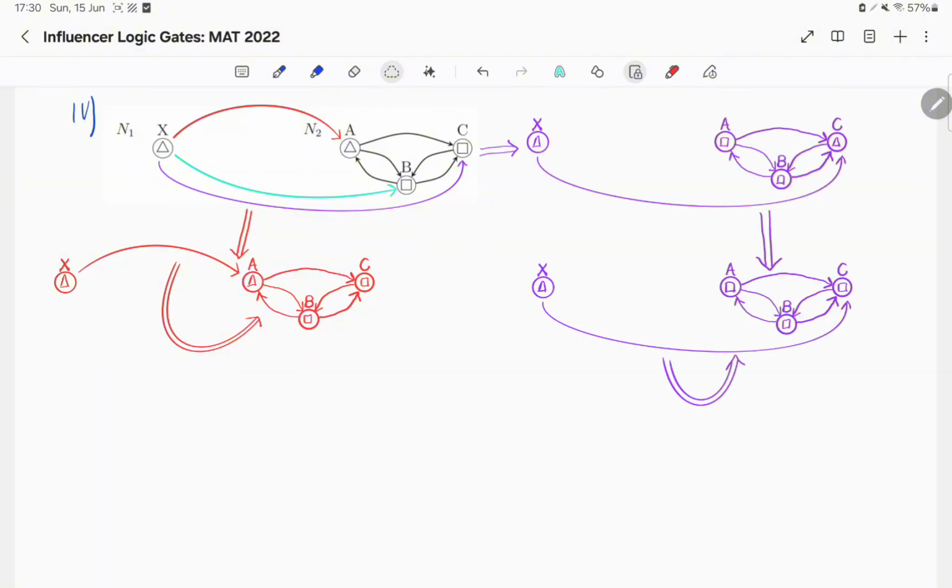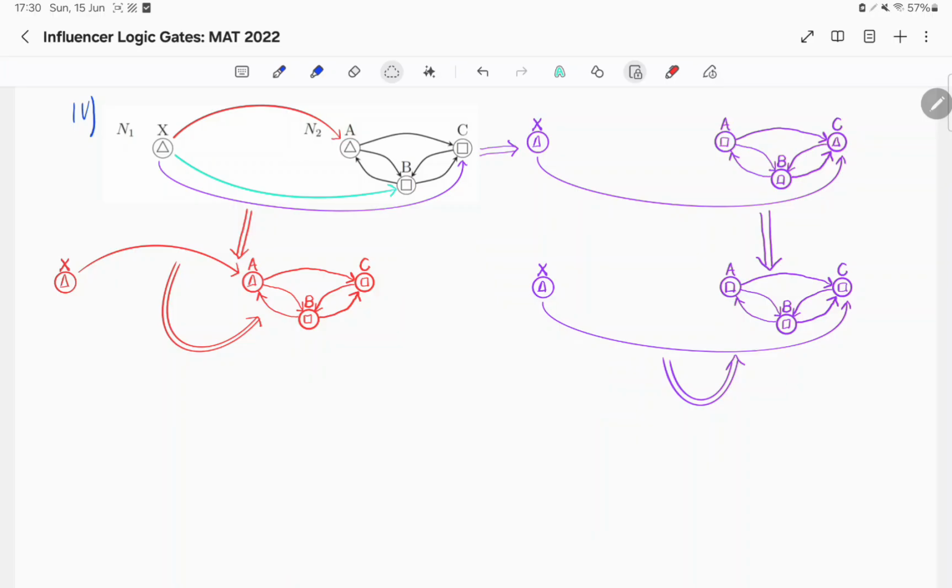Now we'll move on to the purple, where C starts following X before the simulation. Here we'll notice that A will change their opinion because B is a square, and C will change their opinion to a triangle because they follow a triangle, a square, and another triangle, X. B and X will not change their opinions.